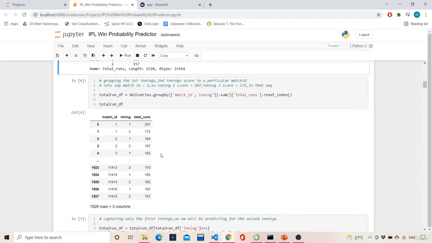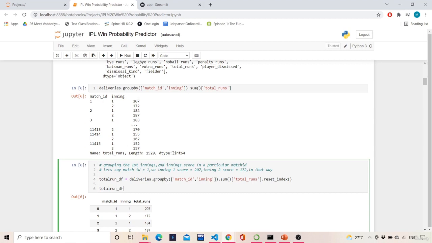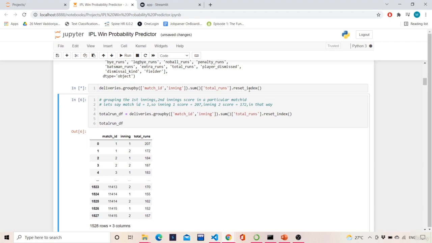Okay. So this is the thing. And when I do this, reset_index will convert the series into a data frame. Just a minute, it will showcase.